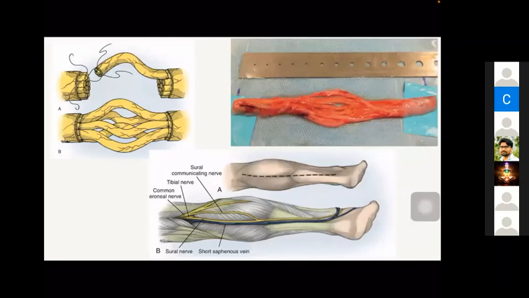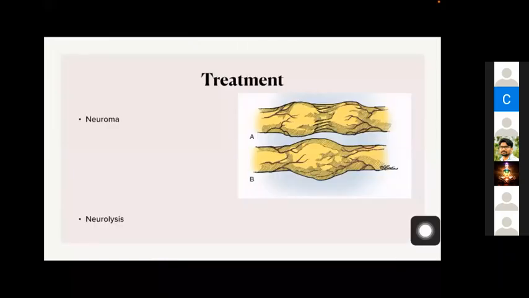I'm just showing you how the nerve grafting is being done. The most common donor we take is the sural nerve. Sural nerve is a sensory nerve, so it will cause a minor sensory deficit in the dorsum of the foot. Otherwise, there is no problem in taking the sural nerve. We cut the sural nerve into multiple pieces, make a cable graft like this, and fill the gap with the nerve graft like this.